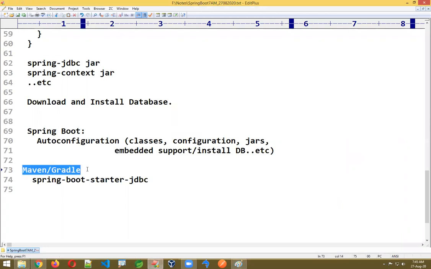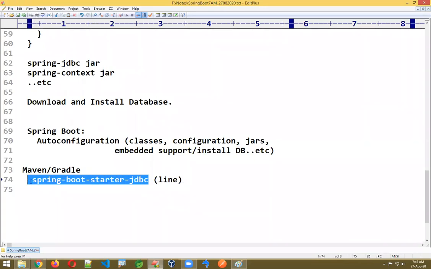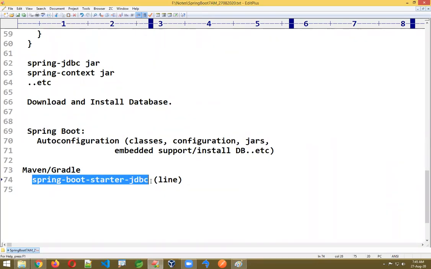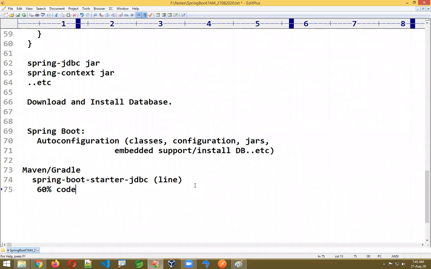Are you using Maven or Gradle? Just add this line, whatever line you see here, in your project. Once you add it, it will take care of common classes. This will provide common configuration, common jars, common setup, everything. This is going to reduce almost 60% of the code. Actually, you need to concentrate on the remaining.